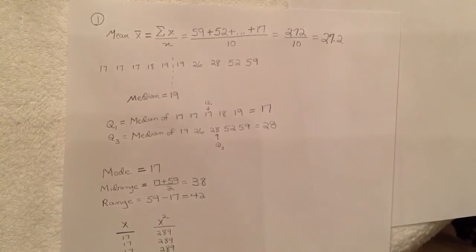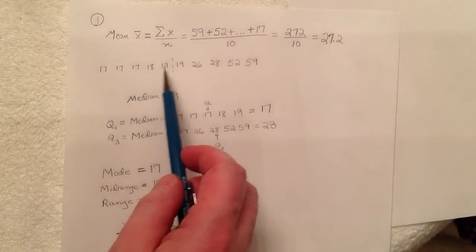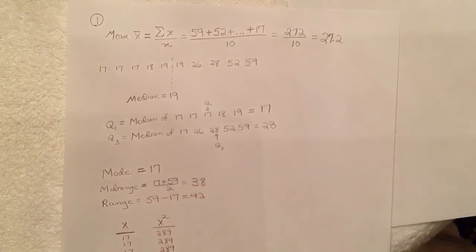Okay, now in terms of the median, we have 10 billionaires, so you have 17, 17, 17, 18, 19, 19, 26, 28, 52, 59. Again for the median, do not forget to arrange the data in order from smallest to largest.